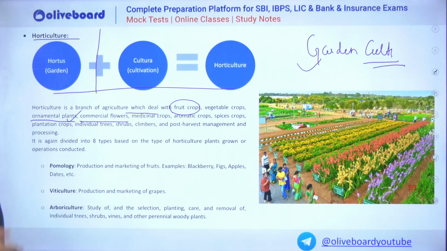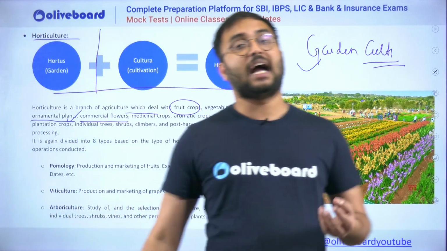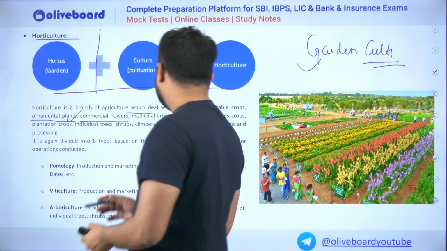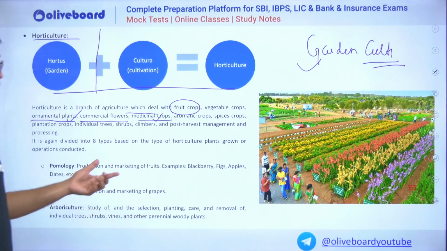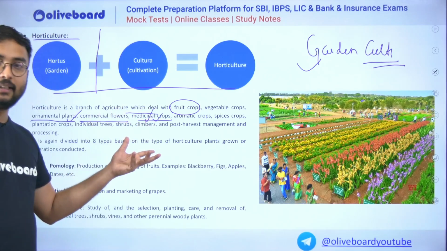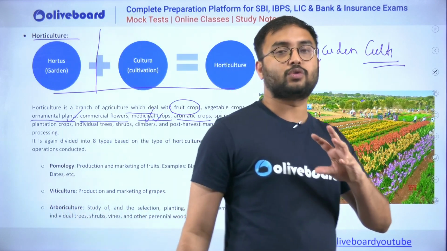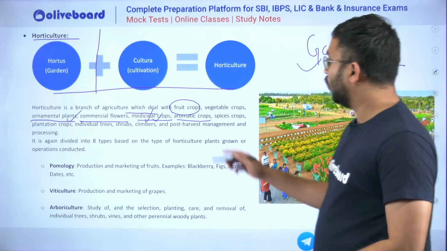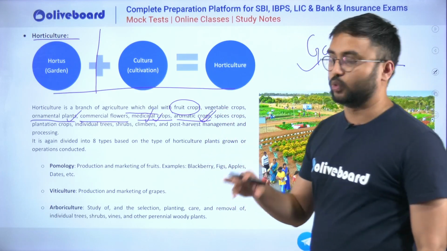Ornamental plants, when I am talking about lily, rose, orchids, these are your ornamental plants. Commercial flowers, when I am talking about plants which are having high commercial value, it may be marigold, it may be again your lilies, your orchids. Then your medicinal crops like your adulsa, like your even tulsi, these are your medicinal crops. Aromatic crops, these are the crops which are essentially used for their scent or their overall smell which comes from these crops or the flowers or fruits.